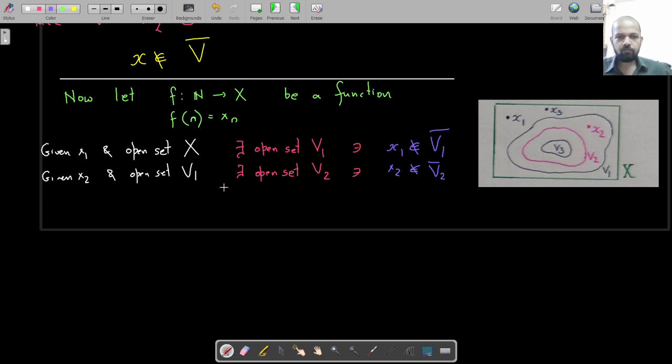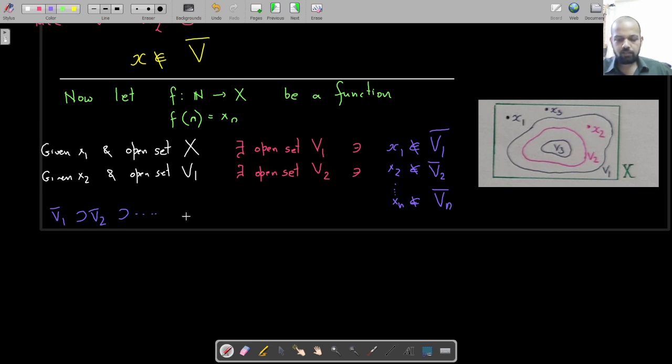In general, you can find an open set Vn such that xn does not belong to Vn closure. Now these V1, V2, Vn's, then V1 closure contains V2 closure contains, and so on.